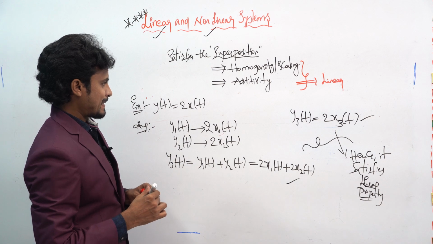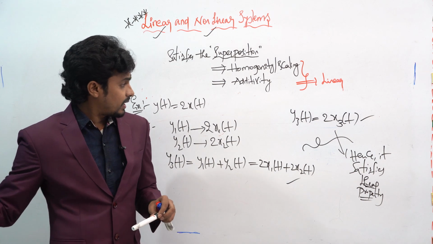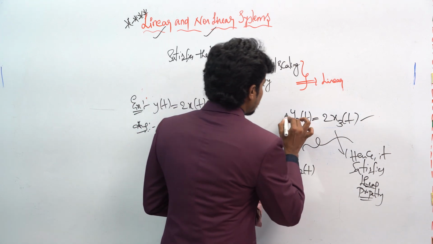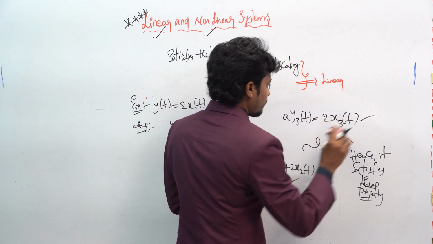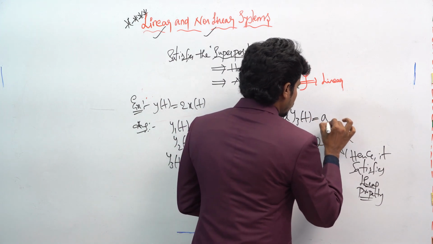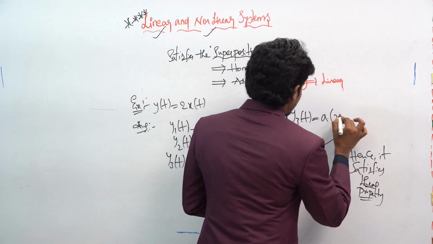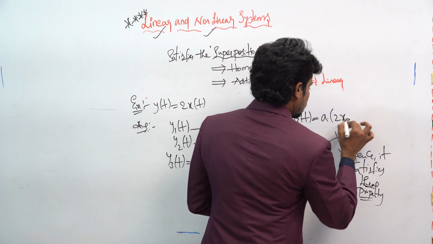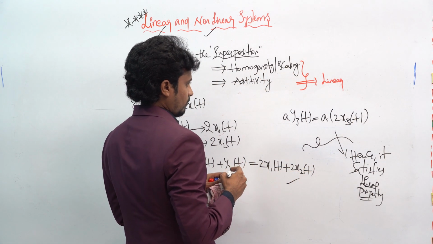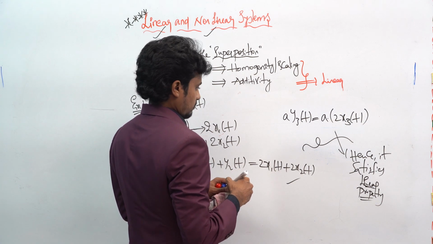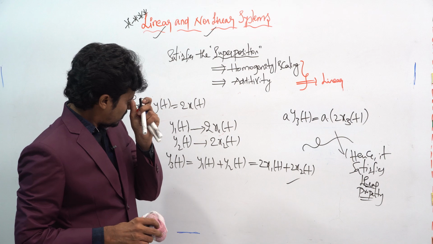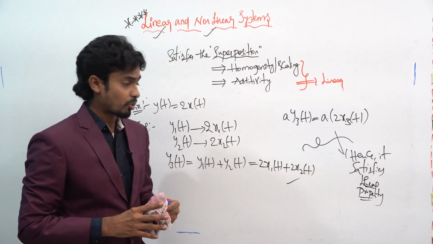If you take the scaling parameter to be a, what will happen here? This will be a into 2 into x3 of t, right? So hence it satisfies the linear property.